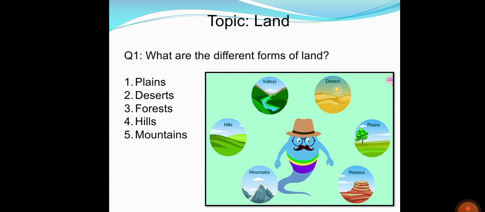Then the second one is desert. Desert is the dry area of land. It has a very dry climate, dry weather, and very little or no rainfall at all, so it is a very dry place. Then we have forests. Forests are thick jungles. And then we have hills and mountains, which are the high areas of land. Hills are a little bit smaller than mountains.